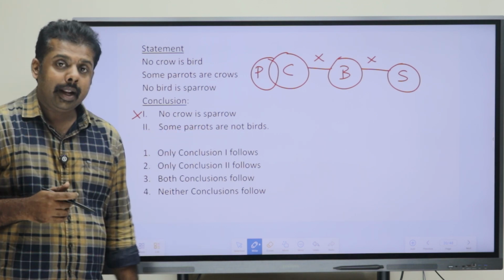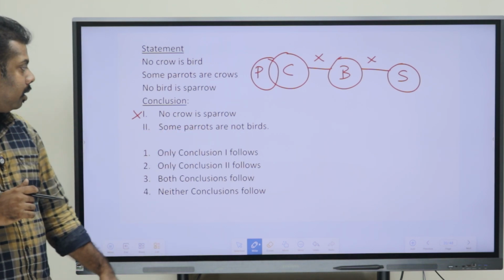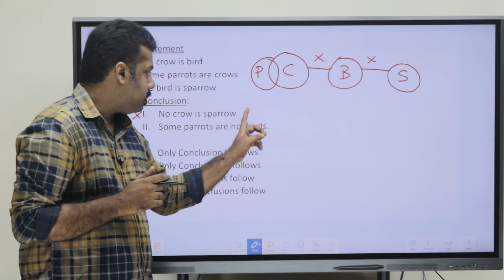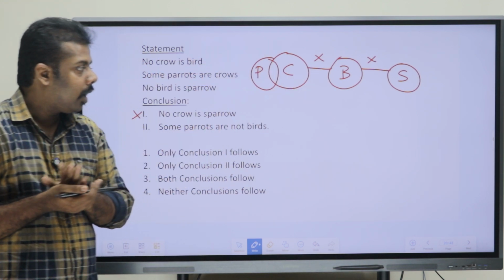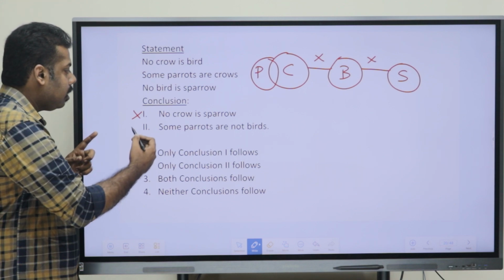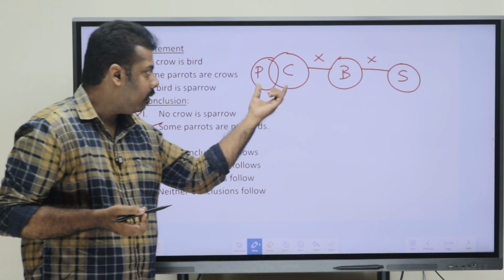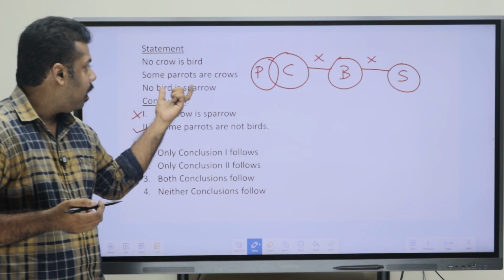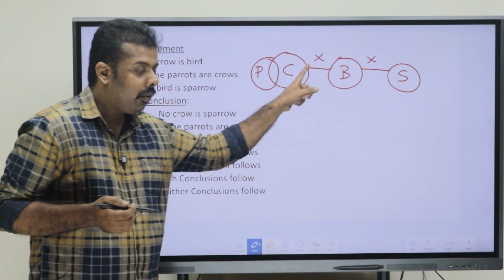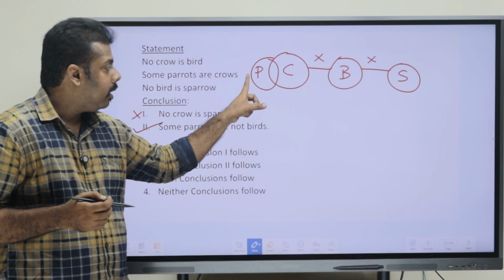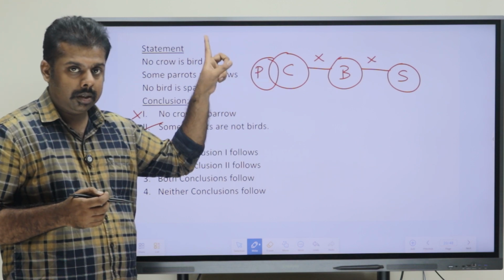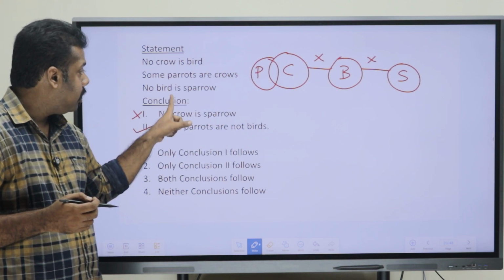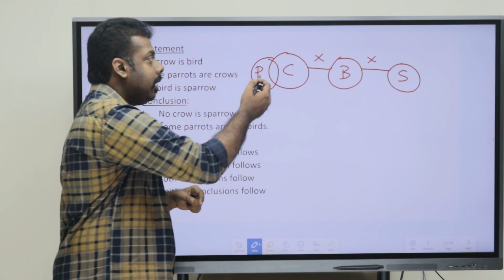Some parrots are not birds. Just discussing parrots and birds, is it right or wrong? Yes, this one is right. Going into detail, as we can see here, crows and bird have no relation, and crows and parrot have a some relation.